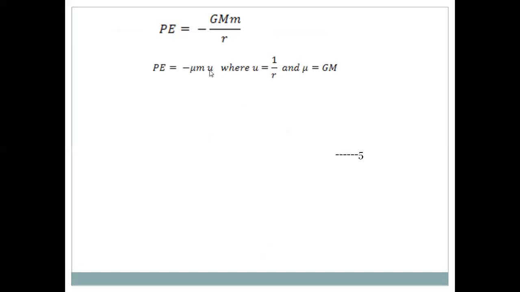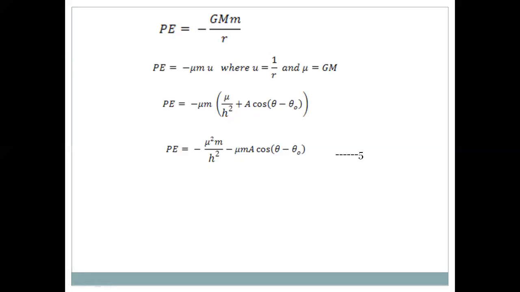But we know the value of u. u is equal to μ/h² + A cos(θ − θ₀). After expanding, the potential energy is equal to −μ² m/h² − μ m A cos(θ − θ₀). This may be taken as next.